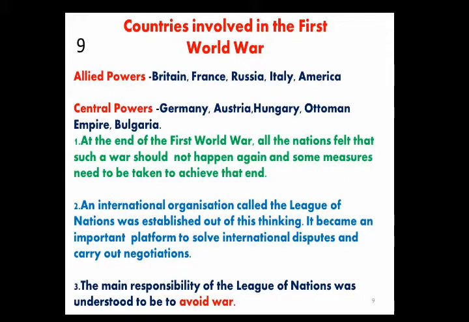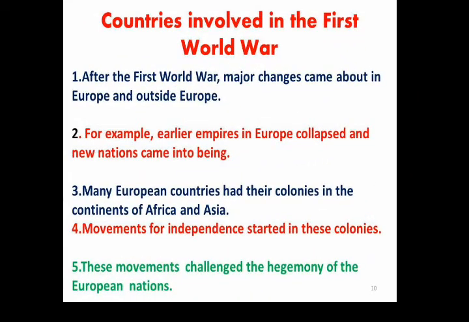Out of this thinking, it became an important platform to solve international disputes and carry out negotiation. The main responsibility of the League of Nations was understood to be to avoid war.